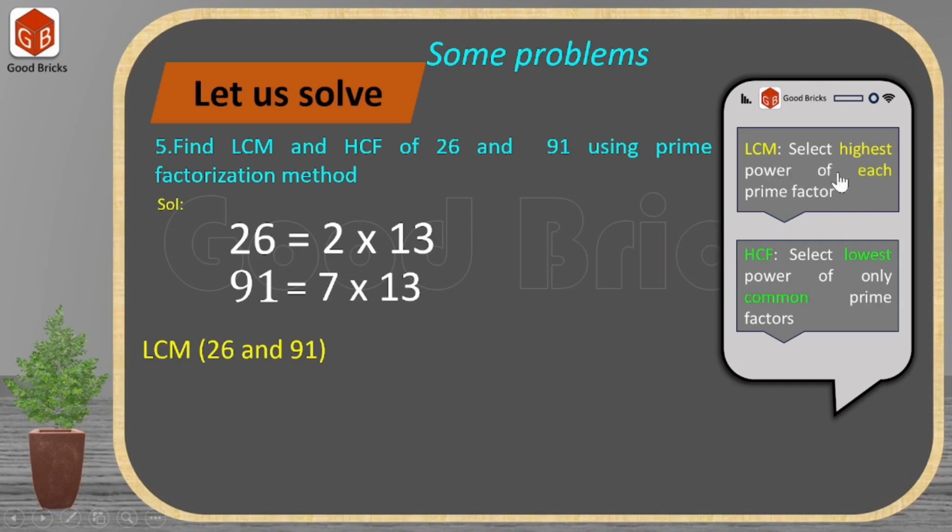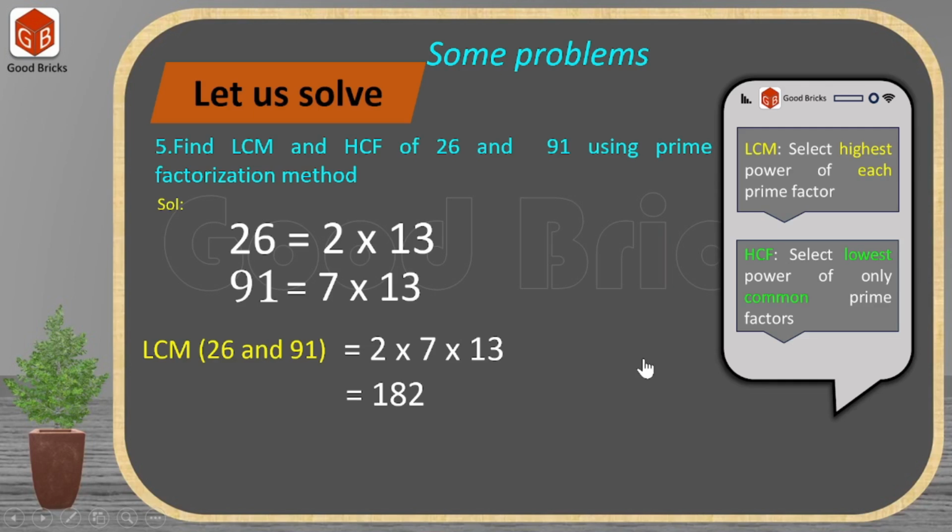Select highest power of each prime factor. So 2, 7, 13. These are the prime factors which are there in these two numbers. Second, we have to select their highest power. In each case we have only 1, 1, 1 as the highest power. So we will be writing 2 into 7 into 13, and after multiplication we will get 182 as the LCM of these two numbers.